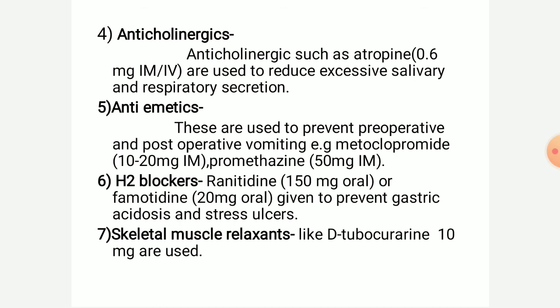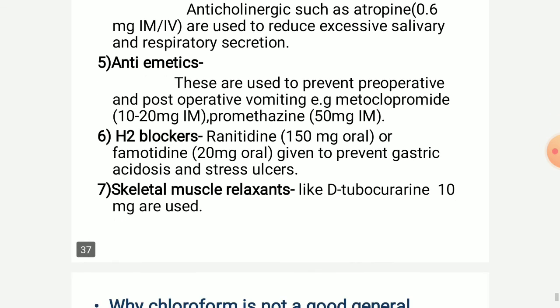H2 blockers are ranitidine and famotidine. These are the drugs which block the H2 receptor and relieve the acidity problem. Last is skeletal muscle relaxants like D-tubocurarine 10 mg, used to produce muscle relaxation in the patient.